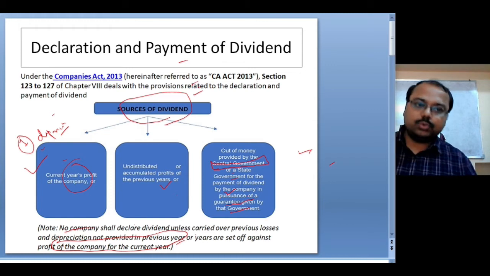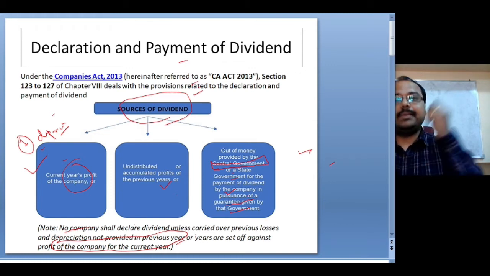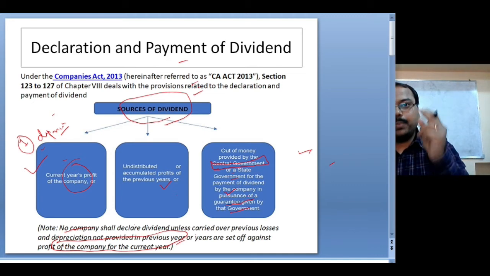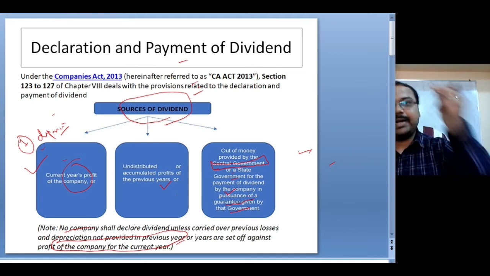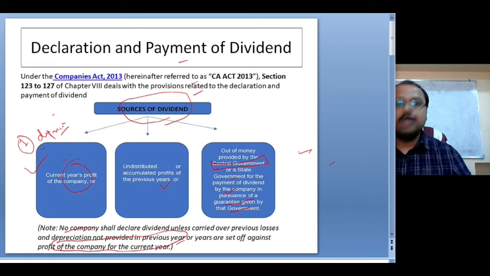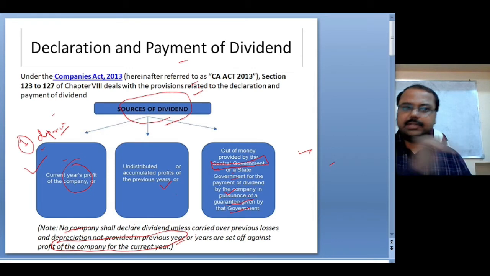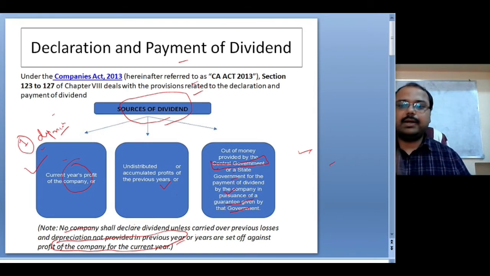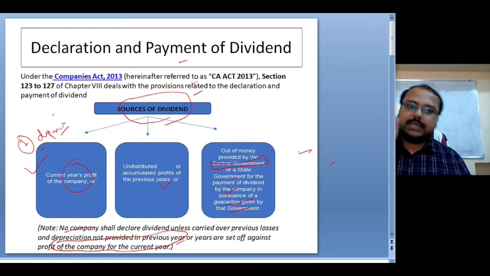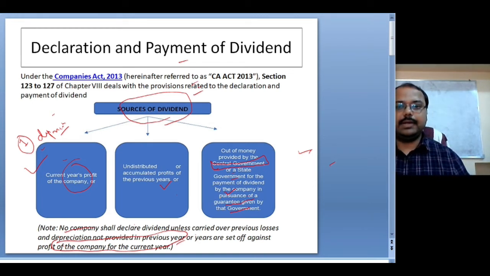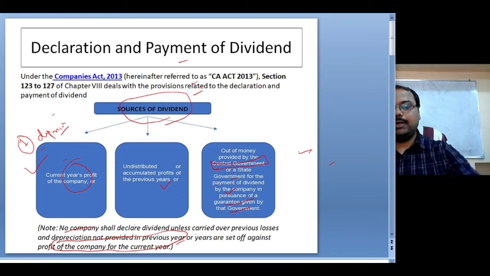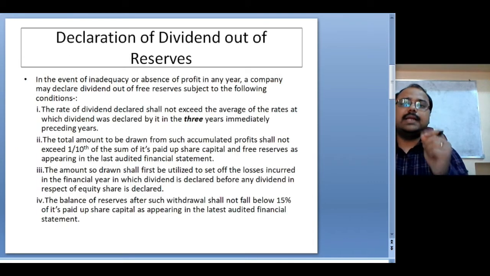So there are three different sources now. Source number one: dividend can be declared from the current year profit. Source number two: dividend can be declared out of the past profit in case of inadequacy of profit in the current year. Source number three: out of the money provided by the central or state government, if the government is giving a guarantee for that. One precondition for all these three sources is that depreciation has to be provided for before declaration of the dividend, right?